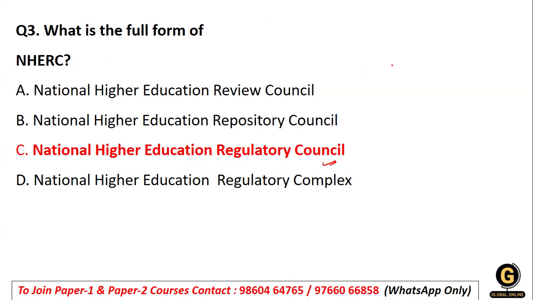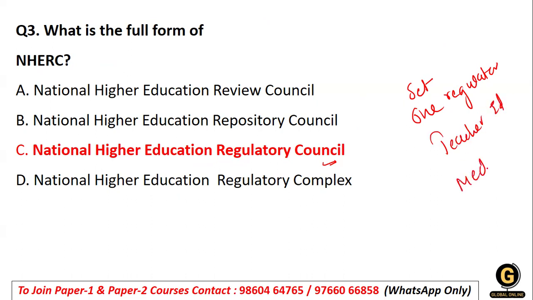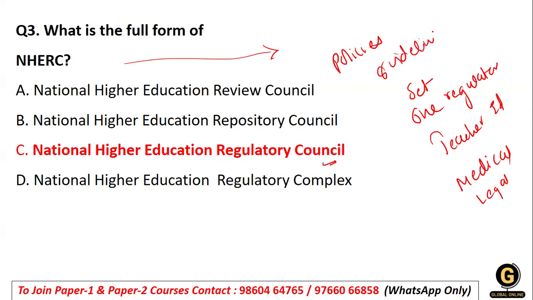So regulatory council means a single regulator, which sets the rules for higher education, including teacher education, but excluding medical and legal. So it includes everything, but medical and legal are excluded. And this particular body is responsible for developing the policies, because they are regulators, so they have to develop the policies and the guidelines in higher education. So whatever policies and guidelines come in higher education are with the help of the National Higher Education Regulatory Council.